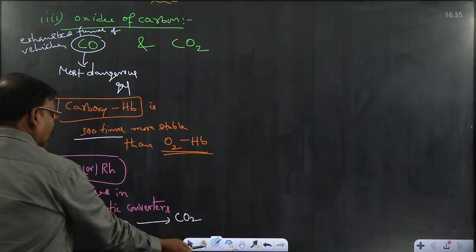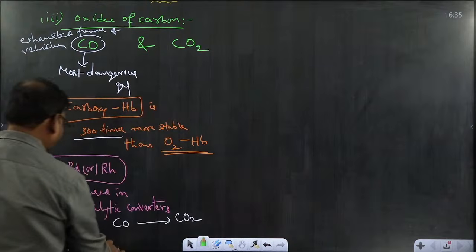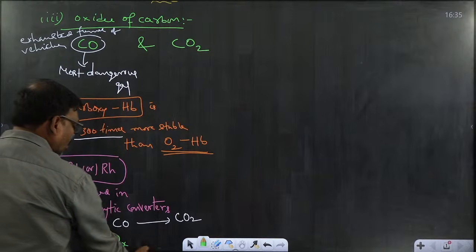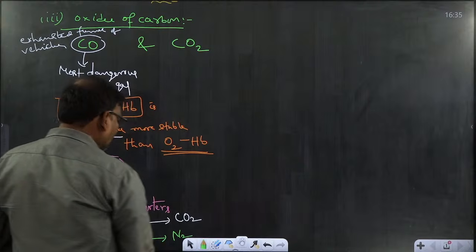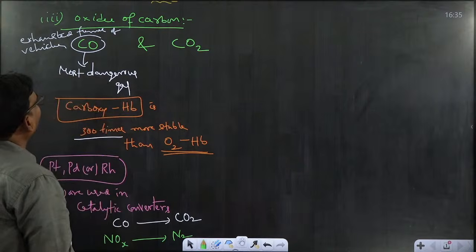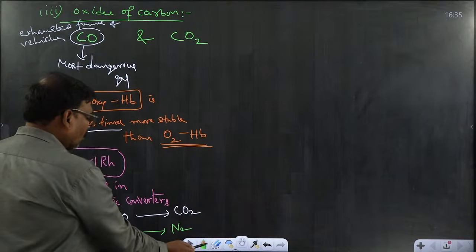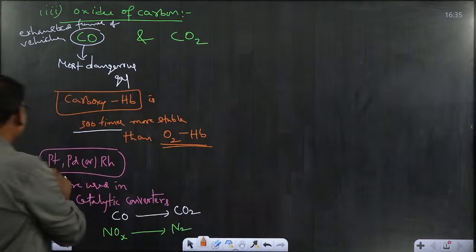These catalytic converters can also convert oxides of nitrogen, let us take NO or NO2, or NOx, into N2, because N2 and CO2 are not as harmful as CO and oxides of nitrogen.